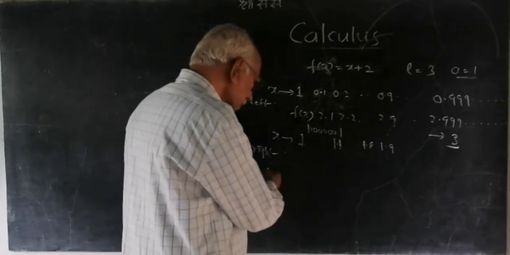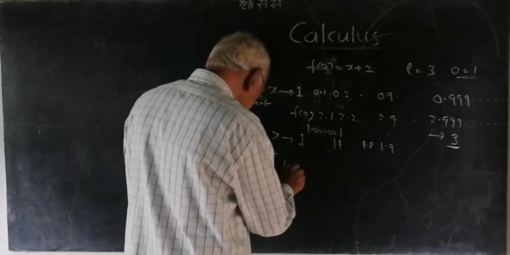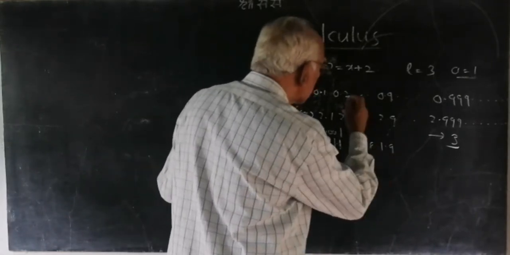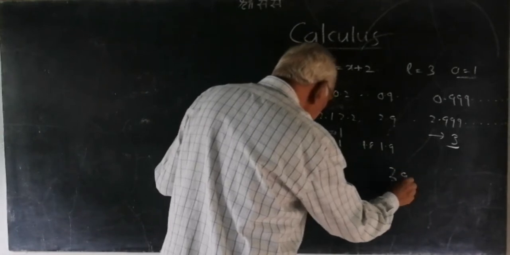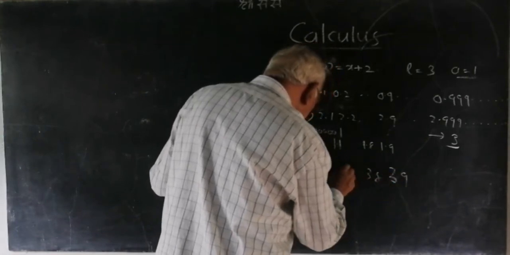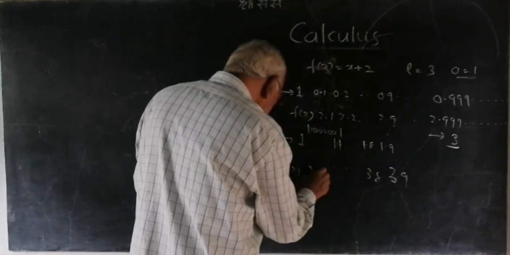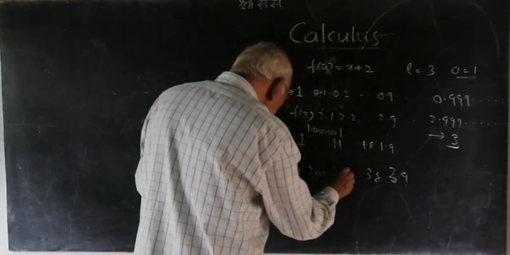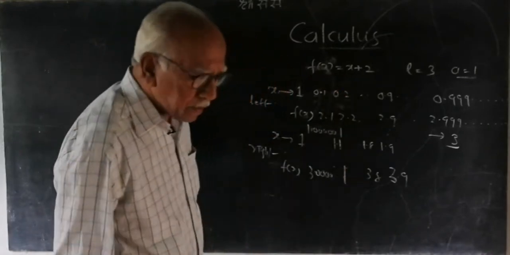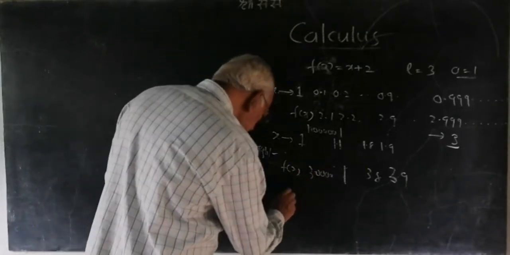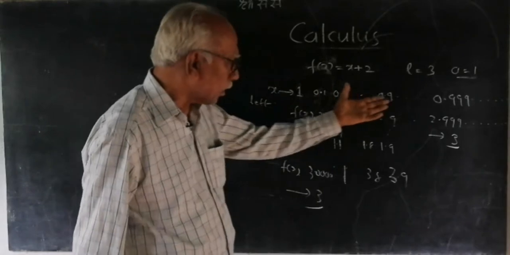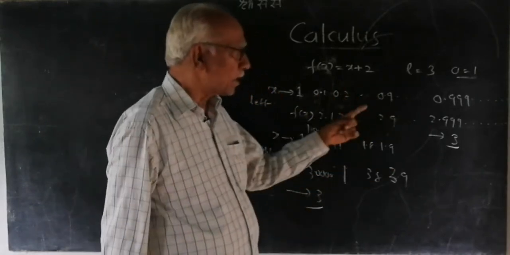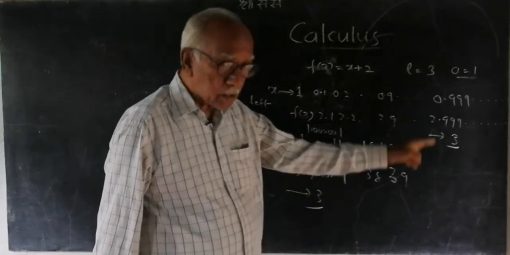And if we go through the corresponding values of f(x) now, if you substitute these values here, it will be 3.9, 3.8 and so on, and finally 3.0001. This approaches 3. So, if you move from the left or from the right, f(x) approaches 3 only.